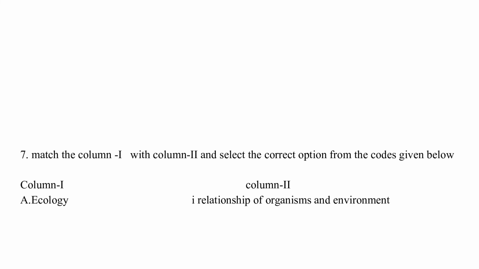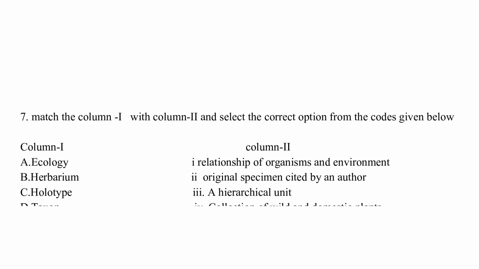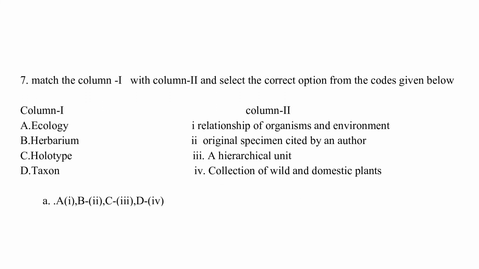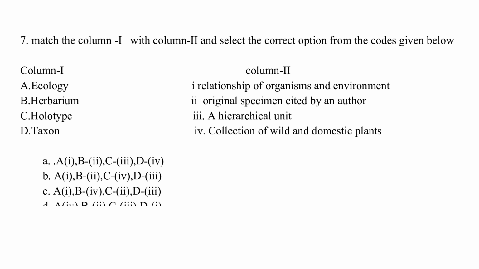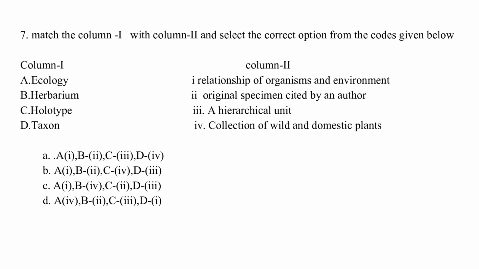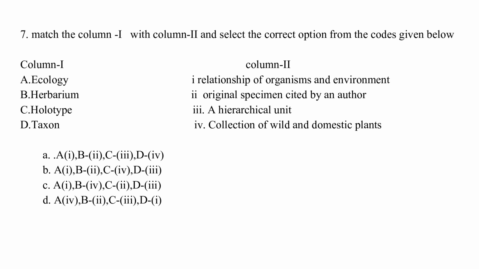Match column I with column II and select the correct option from the codes given below. Column I: ecology, herbarium, holotype, taxon. Column II: relationship of organism and environment, original specimen cited by an author, a hierarchical unit, collection of wild and domestic plants.